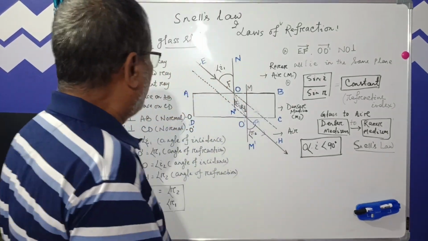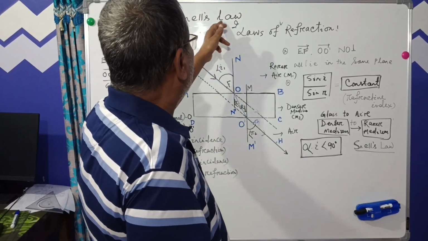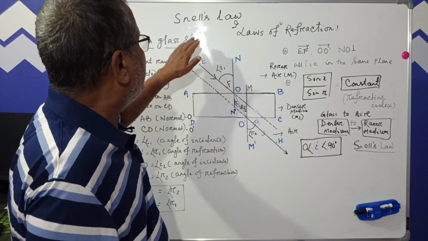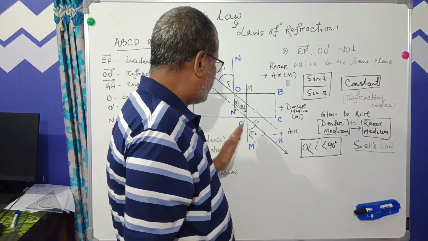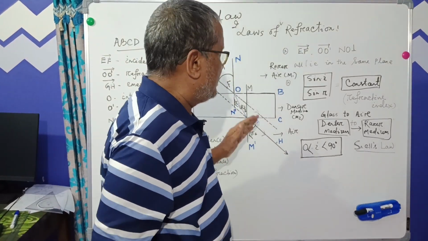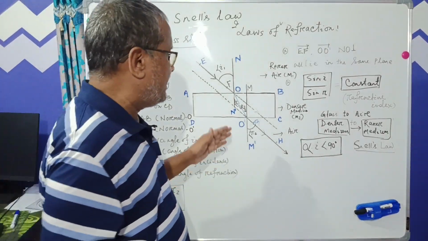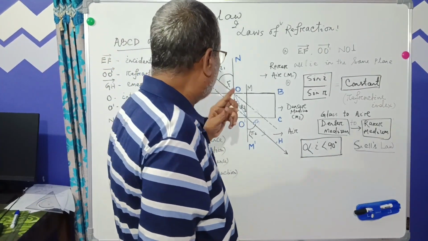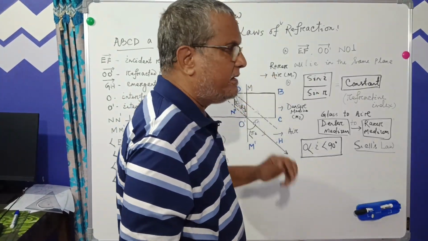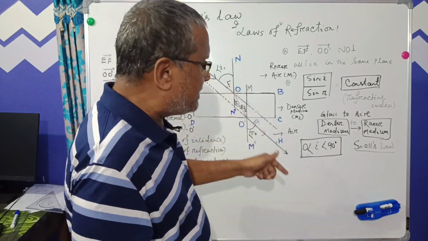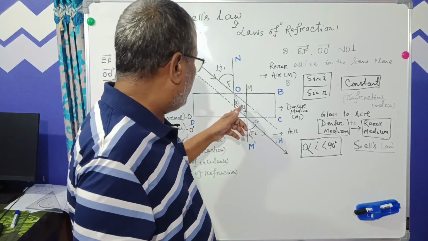Now come to our conclusion, what we observe here. Two things we have to discuss: Snell's law and the laws of refraction. Let us discuss the laws of refraction. What is our observation from this activity, from this experiment that we have done here? The light travels in a straight line in a given medium, that is the air medium. But when it enters a denser medium, that is the glass slab, it bends, and light comes closer to the normal.